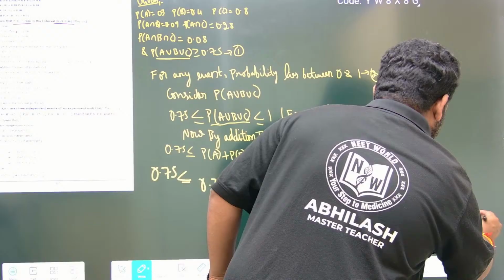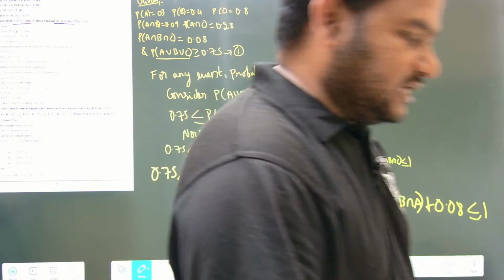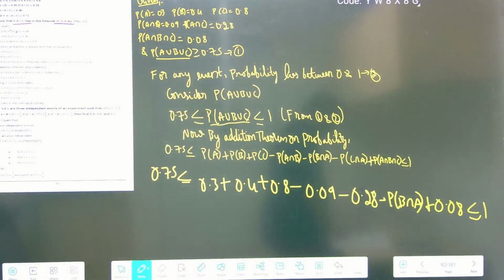This is less than or equal to 1. These are the values you have to put.